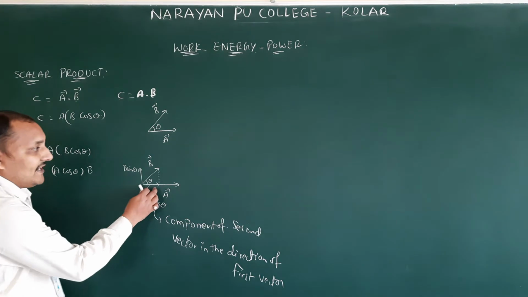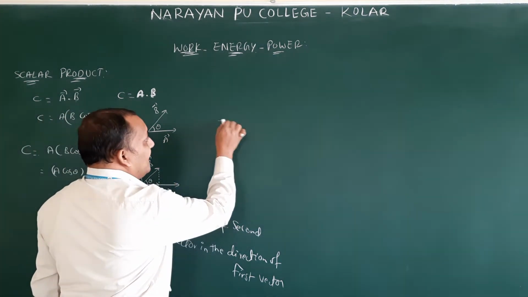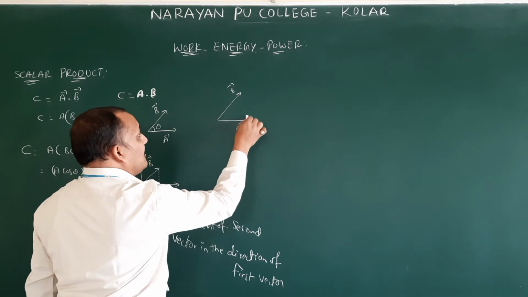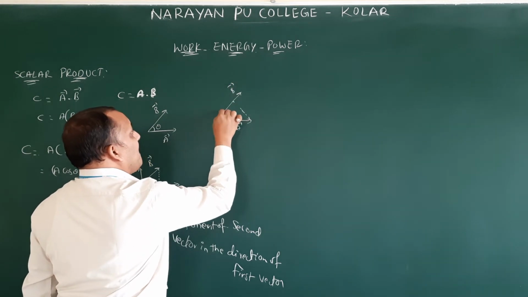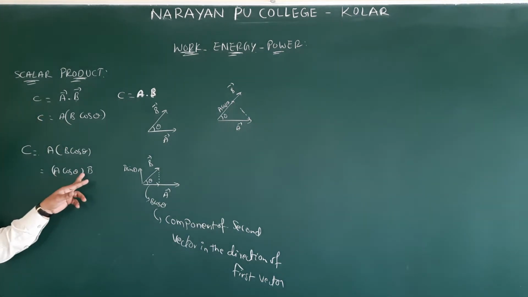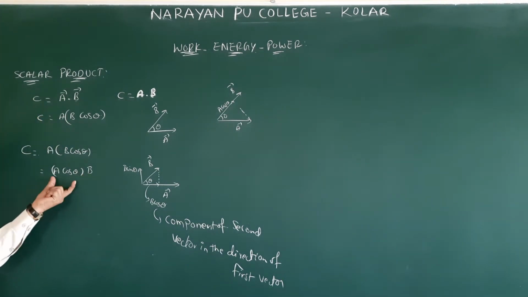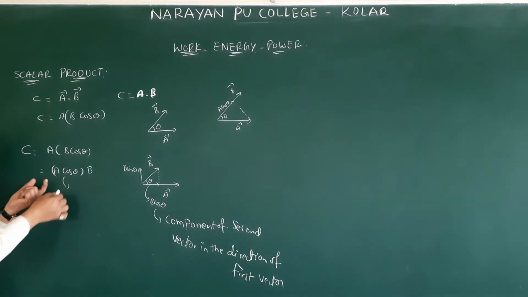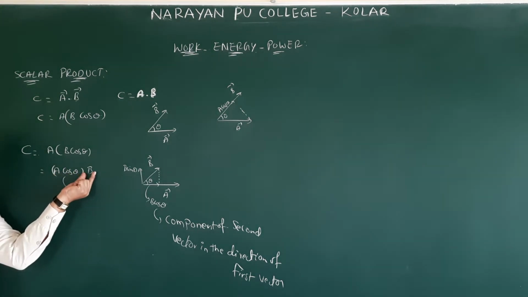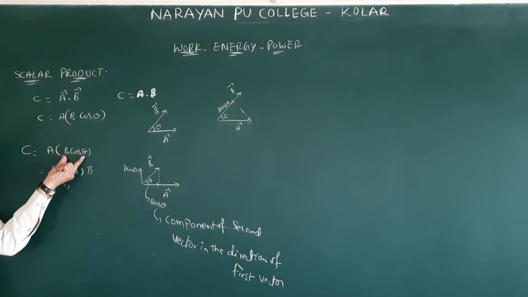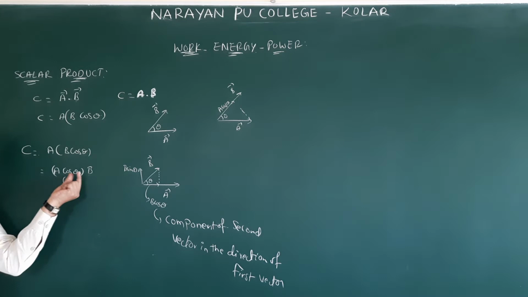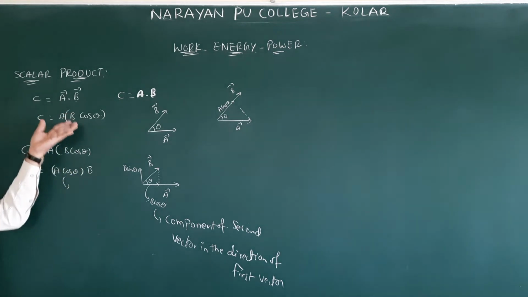According to the diagram, if this is a bar and this is b bar, component means this is a cos theta. Now product of magnitude of second vector and component of first vector in the direction of second vector. All will be the same.